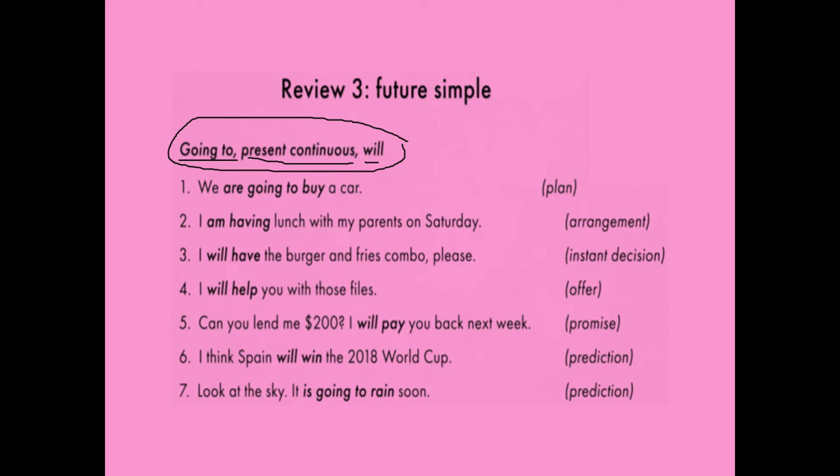Going to, present continuous, and will tell the future plans. Understood? These three will tell the future in different aspects: plan, arrangement, instant decisions, offer, promise, prediction, and determination. We are going to buy a car. You have a plan, next month or next week, to buy a car. So it is also telling the future.